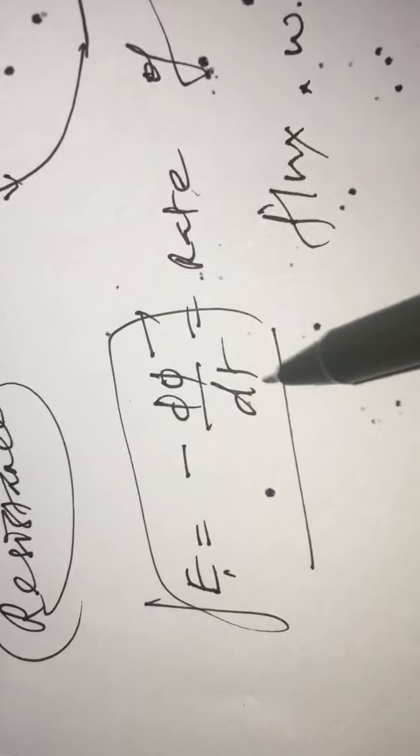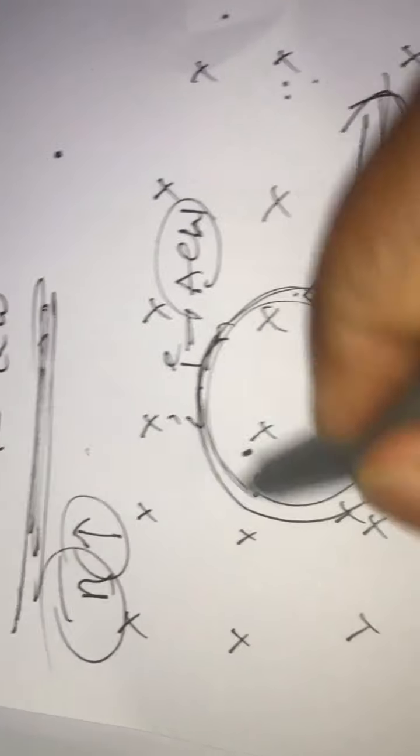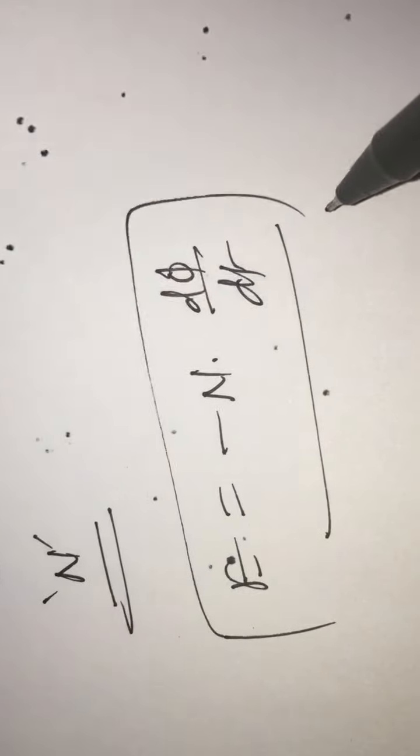That is what it is. So here E equals minus dφ by dt, for n number of turns. If there are n number of turns in this loop, then the net EMF E equals minus n into dφ by dt.